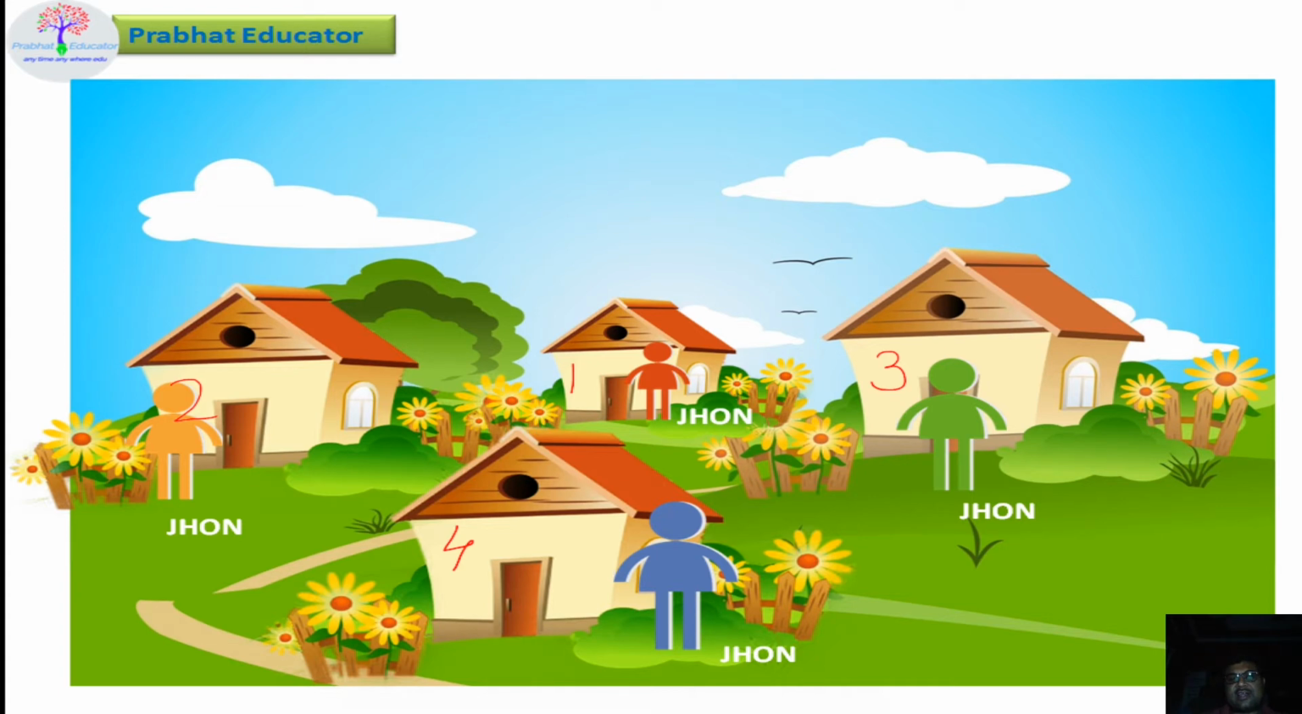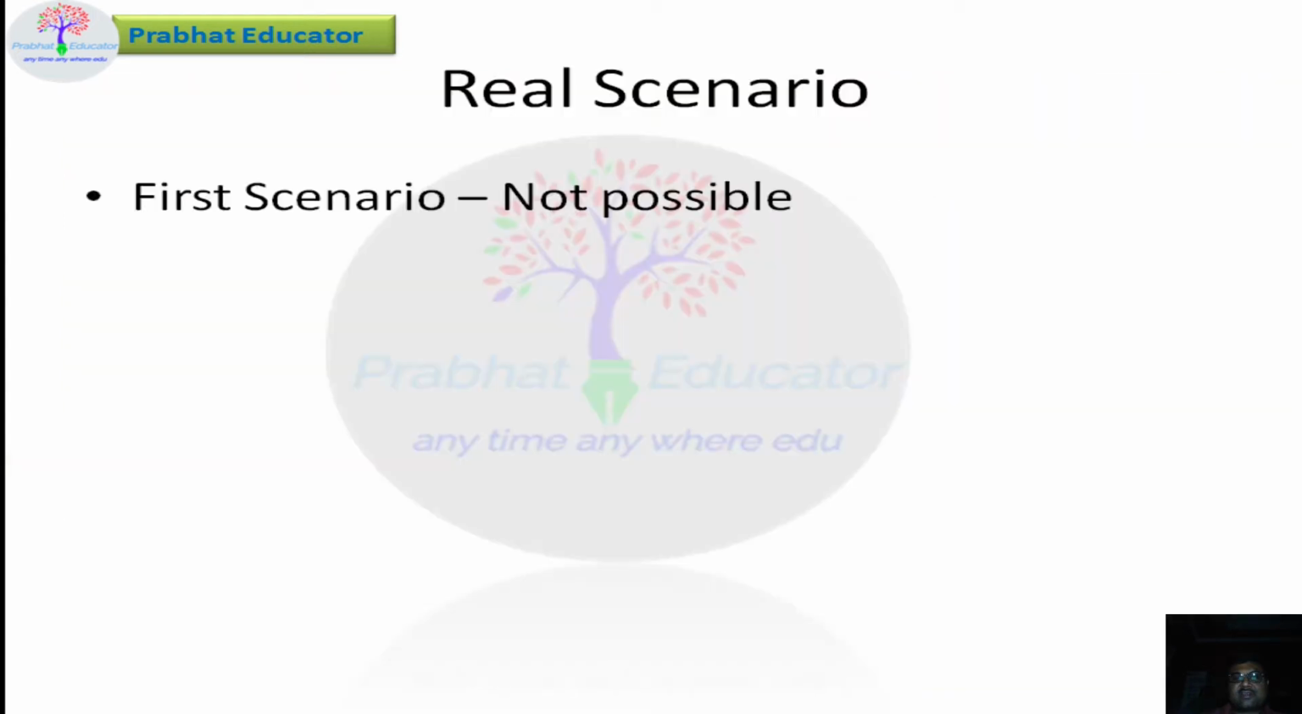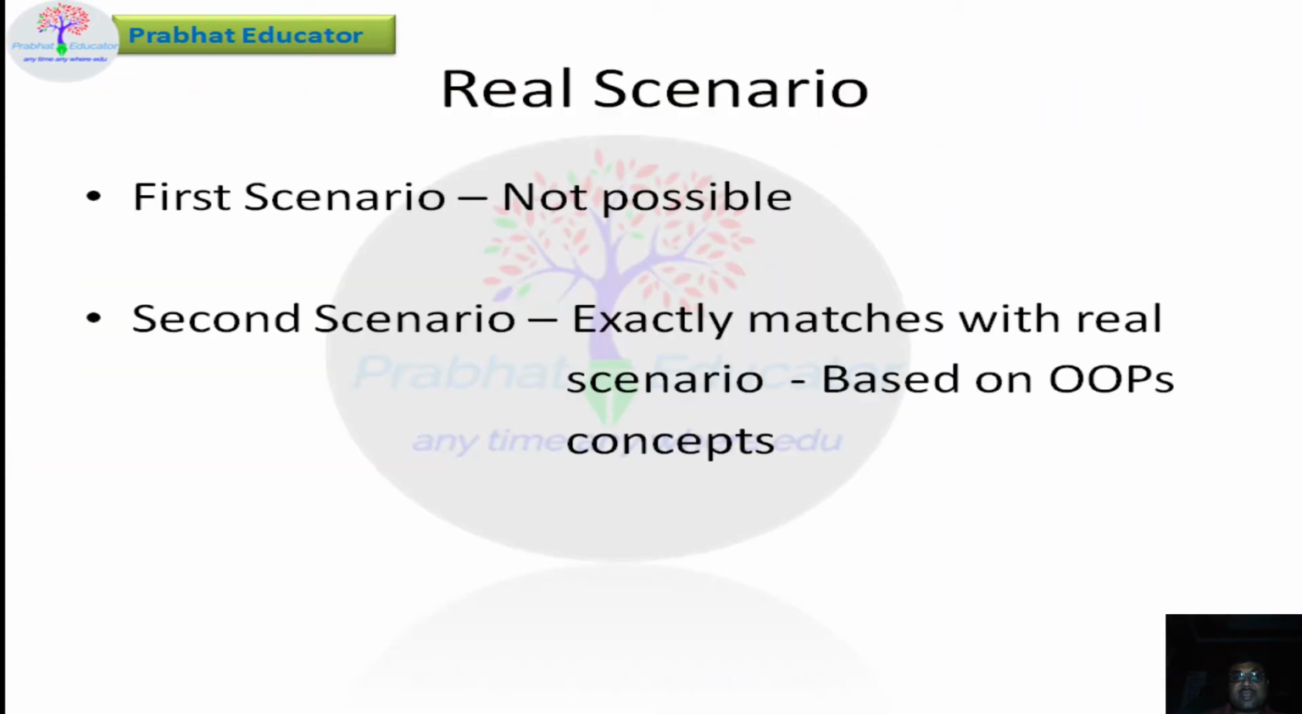All these 4 children belong to different parents. It might happen, and it always happens. You can see children having the same name, but their parents or house names are different. So what is the real scenario? The first scenario, can we consider it a real scenario? No, we can't consider it. It is not possible. It always creates a conflict. What about the second scenario? Yes, it exactly matches the real scenario, and it is based on the OOPS concept.